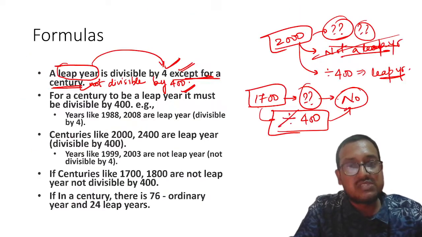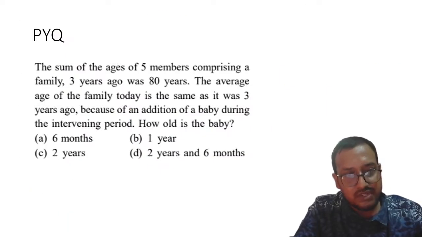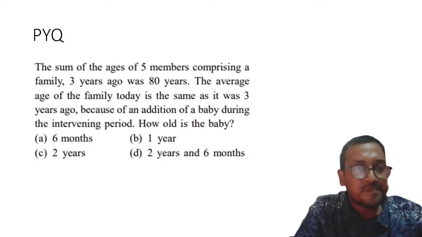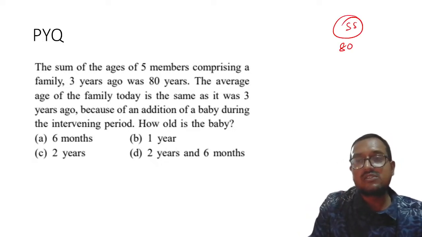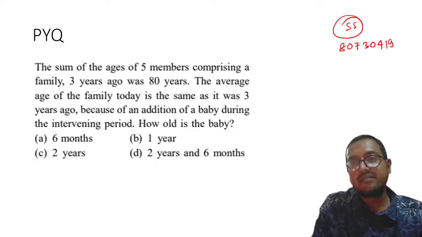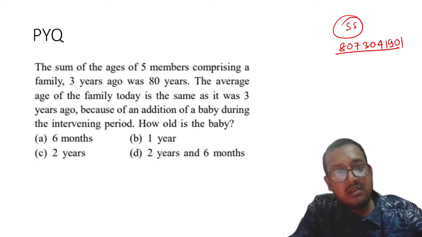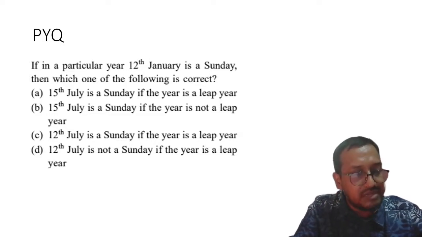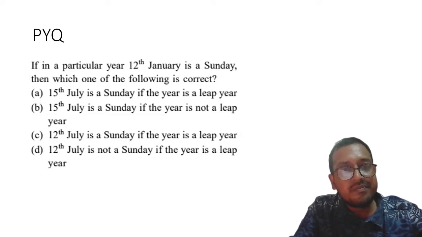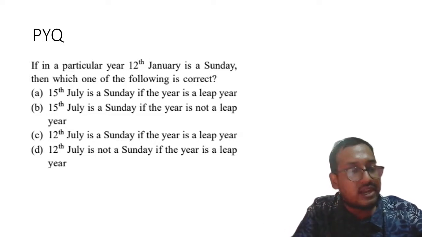And here are 2 practice questions for you all. This is the first practice question. Please take a screenshot. You can send me the answers on this WhatsApp number. And the second question is this one. This is also slightly tricky, but definitely an easy question. Please try to solve this. This is also related to a calendar problem. Understood? Here please pay attention that you are crossing 31st March, that is why leap year will be counted.